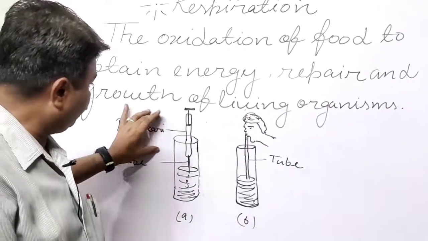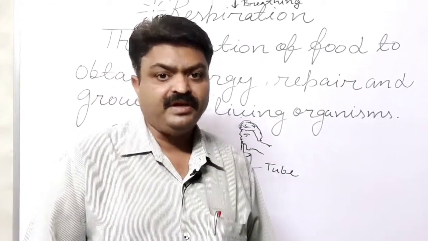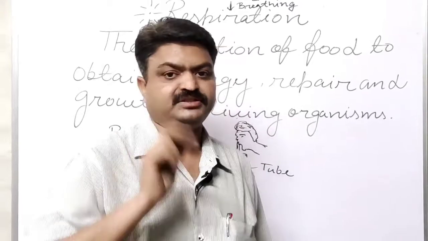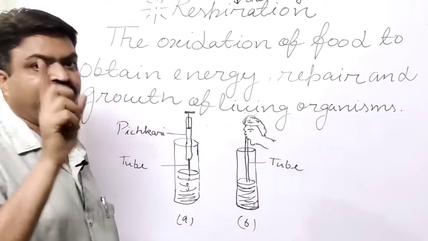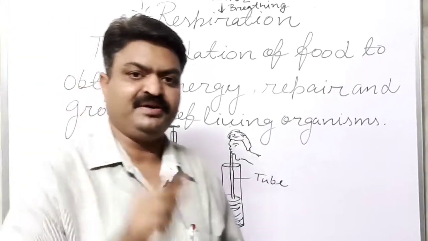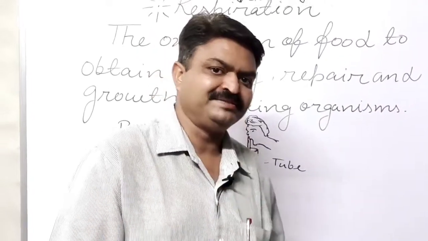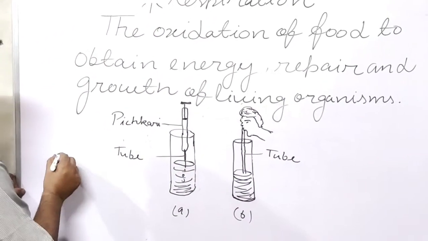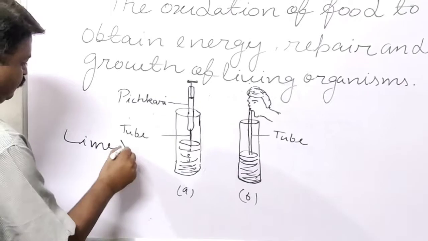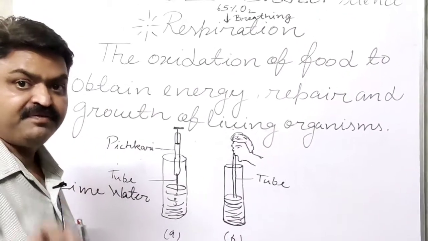Now in your book, there is one activity given, student. In this, you take two test tubes, and fill both test tubes with lime water. Now you tell me the formula of lime water, because we have done this in chapter 1. What is the formula of lime water?